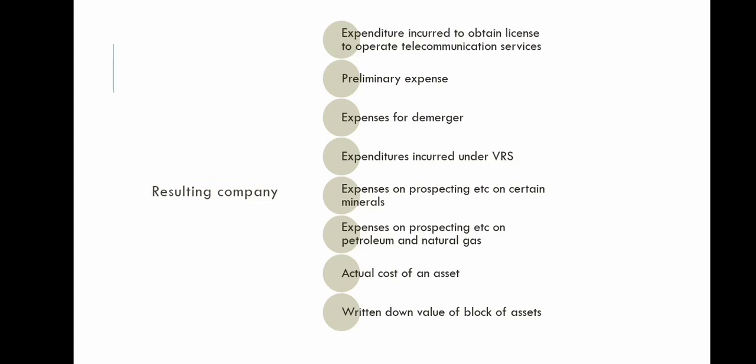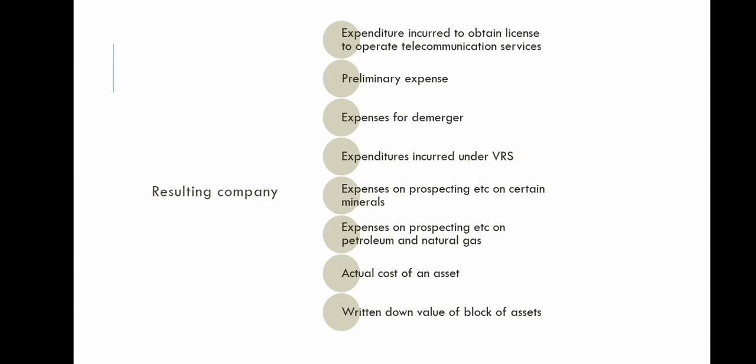They also get tax exemptions on expenditure incurred under the voluntary retirement scheme, on expenses on prospecting or extracting certain minerals, and on expenses on prospecting or extracting petroleum and natural gas. They also get tax exemptions on the actual cost of an asset, and on the written down value of block of assets.